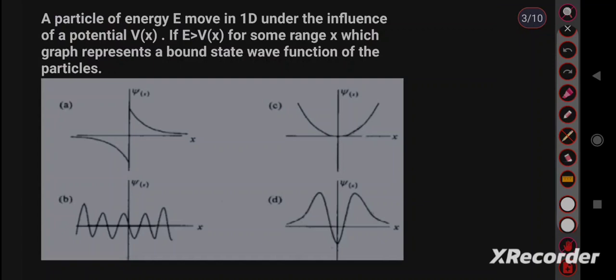This is a very important question. A particle of energy E moves in 1D under the influence of potential V, E greater than V for some range of x. Which graph represents the bound state wave function of the particle? We know very well, if E is greater than V, then the nature of the wave function is oscillatory.